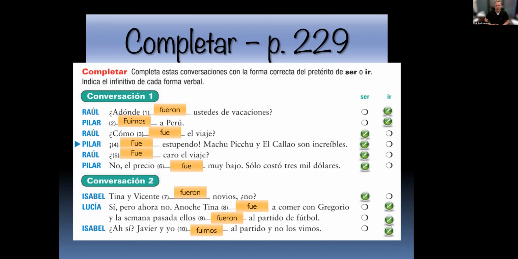So again, based on the context, you can tell. And again, the whole thing is really, to a native Spanish speaker, that it's just the way the verbs go. And so they don't give it much thought. It's not like they're thinking, oh, I just said fui. Did I mean the form of ser or the form of ir? It's just the way it is. So that's going to work out fine for you.